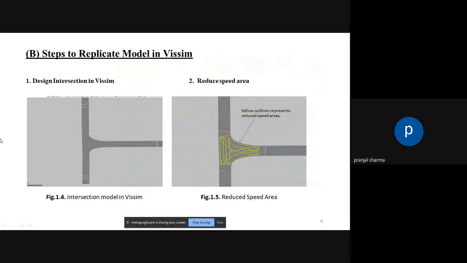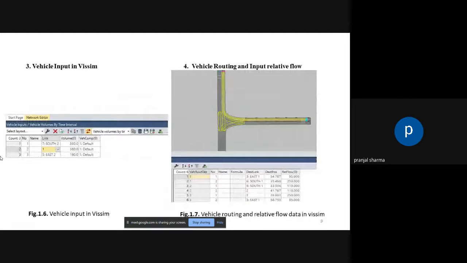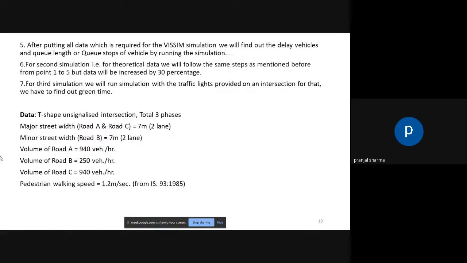So the steps to replicate the model in Vissim: first step is to design the intersection in Vissim. Second is to reduce speed areas. Third is to input vehicles in Vissim. Fourth is vehicle routing and inputting relative flow. After putting in all the data required for the Vissim simulation, we will find out the vehicle delays and queue length or queue stops of vehicles by running the simulation.